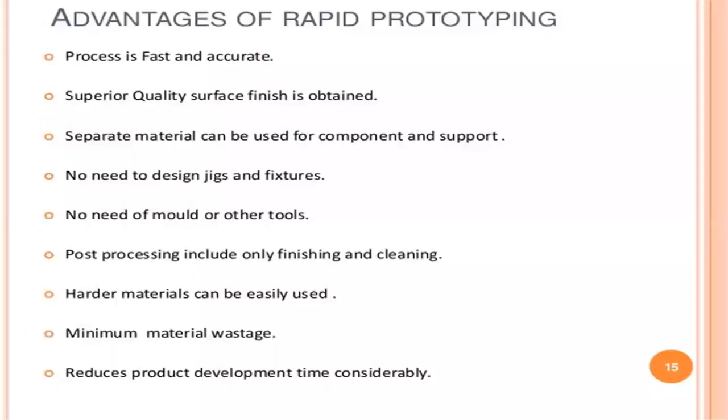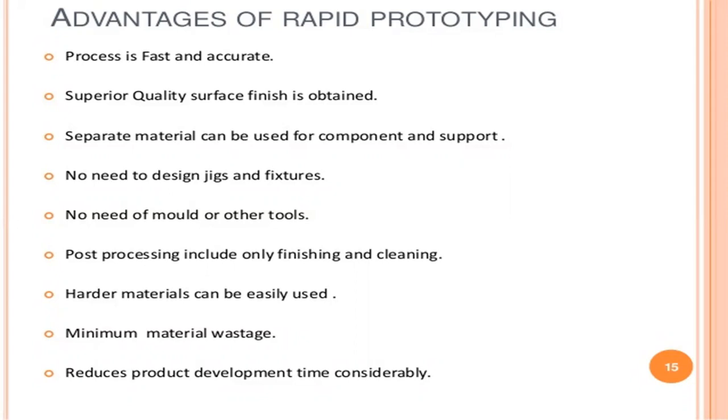Next, what are the advantages of rapid prototyping? The process is fast and accurate. It maintains very accurate dimensions, and the process is also fast. A superior quality surface finish is obtained. Separate material can be used for the component and the support. No need to design jigs and fixtures. No need for molds or other tools. We cannot use any different types of tools in this additive manufacturing.